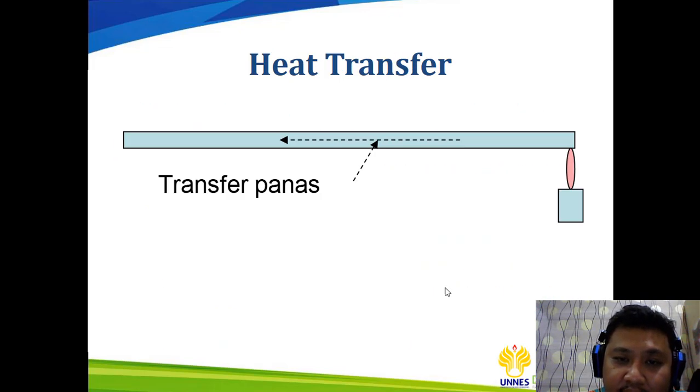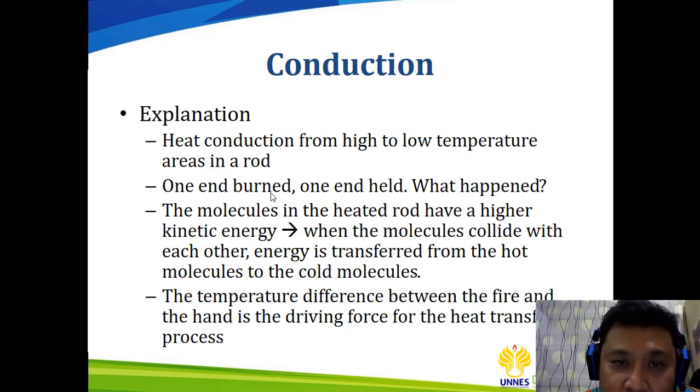So it can be easily explained how the heat is transferred from this side to the other side, because at this side the temperature is higher, so the molecules move rapidly and go to the lower temperature side. The temperature varies from high to low. This is what we call conduction.